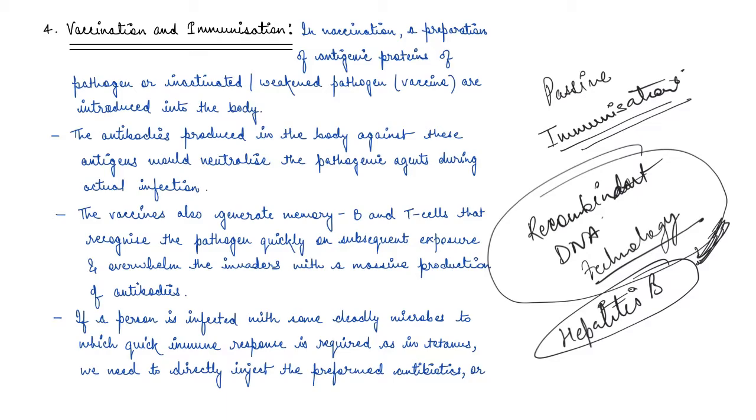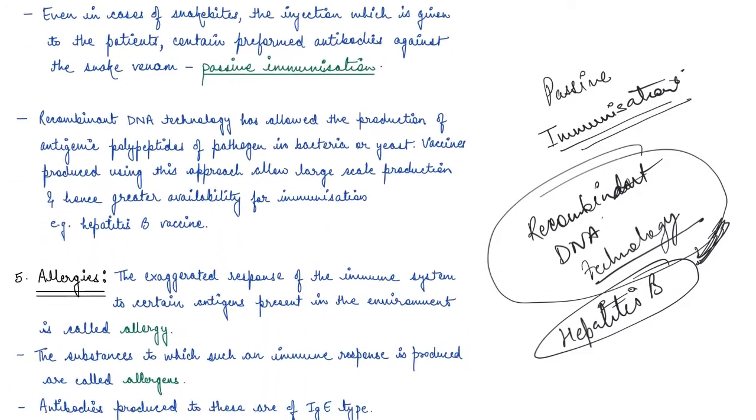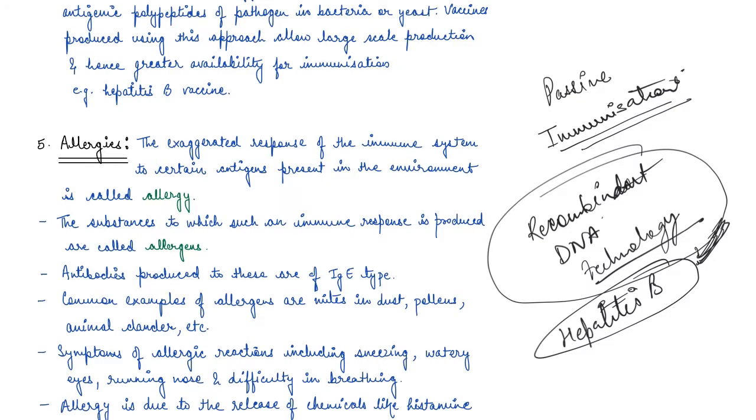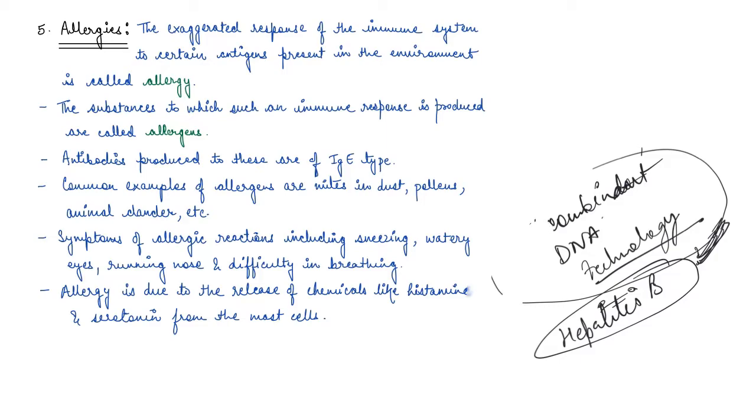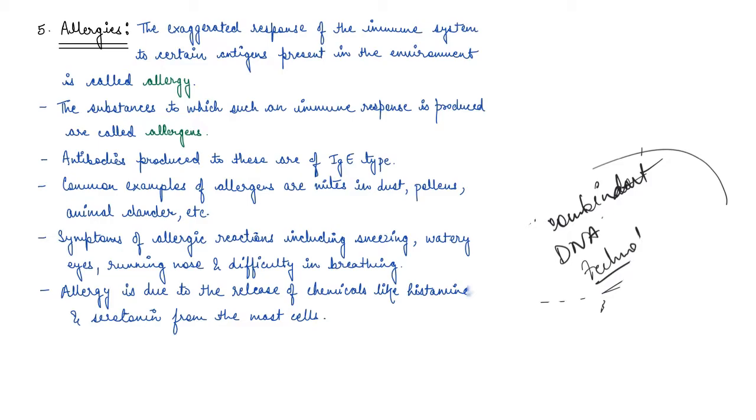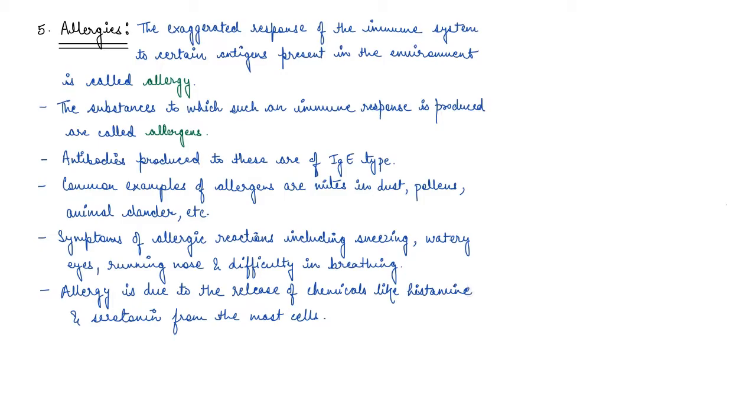Now the next topic that we have to see is allergies. Right. So allergy basically is, say, sometimes you are exposed to a very new environment, right? And say you go to a new place, and you suddenly start sneezing, right? Or wheezing happens. And as soon as you move away from that particular area, it stops. Your symptoms completely disappear, right?